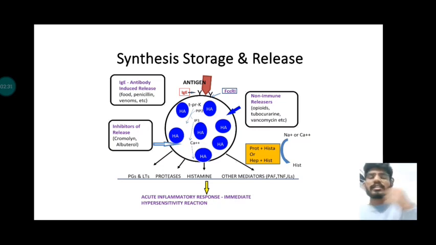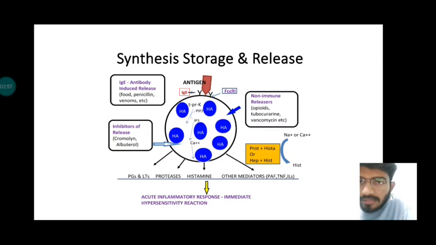So the released histamine and heparin complexes are exchanged with sodium, since sodium and histamine are both positively charged. So for the free release of histamine, we require an exchange mechanism. So we have here sodium. Sodium is exchanged with histamine, and histamine is released individually.